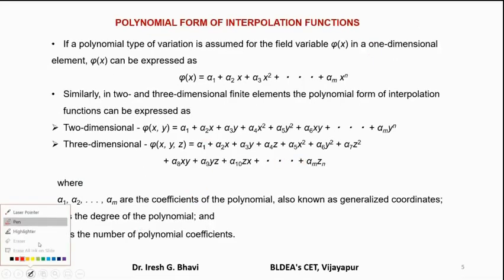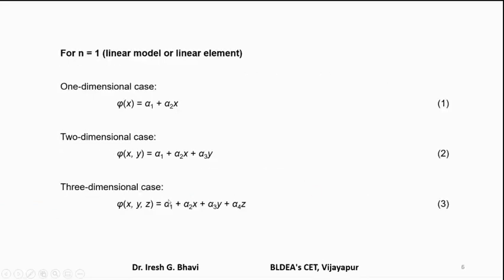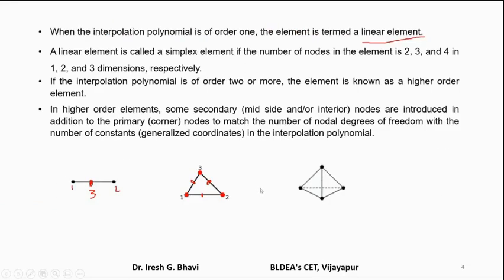And here you can see that for a quadratic element, and these quadratic or cubic elements, those are called higher order elements. If it is a linear polynomial, they are called linear elements. If instead of linear you go for higher orders, that is quadratic, cubic, they are called higher order elements. Instead of quadratic, you can go for cubic also. Cubic means how many will be there? There will be 2 internal nodes.